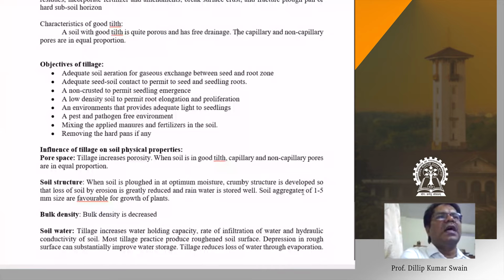Available soil moisture will be discussed in later classes, because it is the soil moisture available for crop growth between field capacity and wilting point. The moisture content between field capacity and wilting point is known as available soil moisture. Field capacity means all the micropores are filled with water, and the macropores are empty, they are the air filled pores. That is the point where the soil is at field capacity soil moisture content.